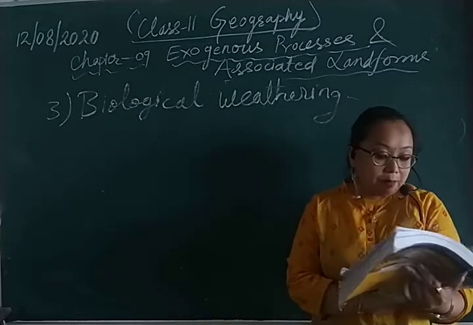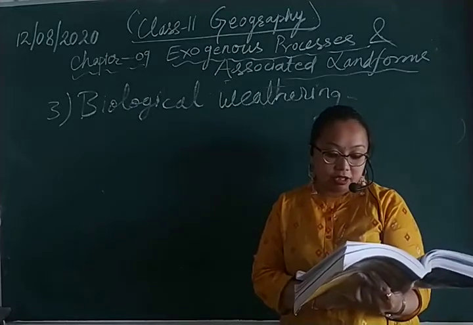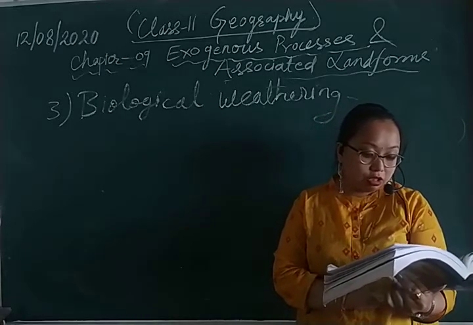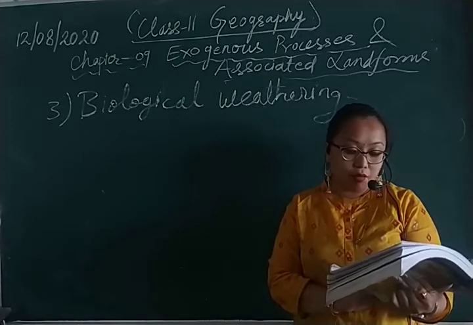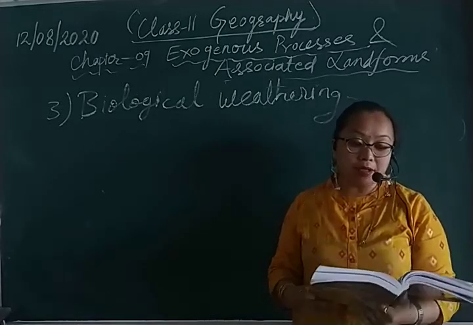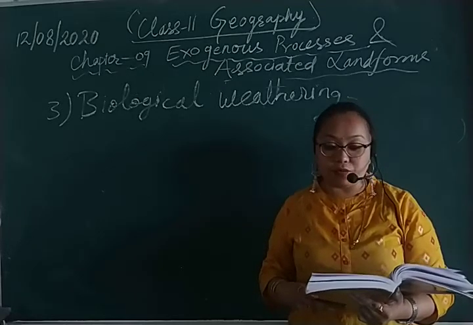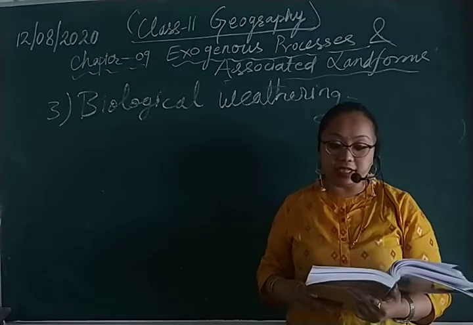There are millions of animals and insects such as dogs, rabbits, rats, etc., which consume large quantities of rocks and soil for making their habitats and for extracting food. This weakens the rocks and leads them to disintegrate.